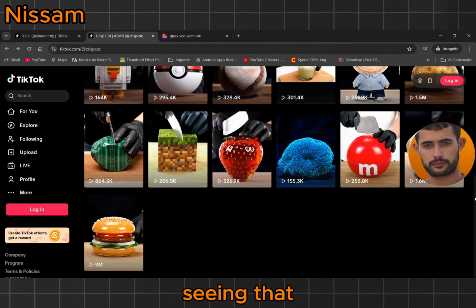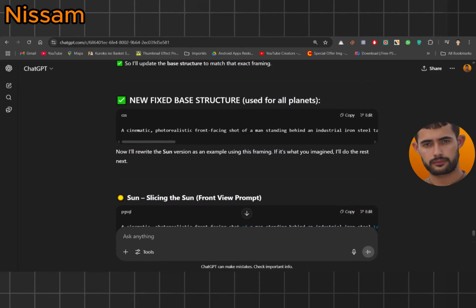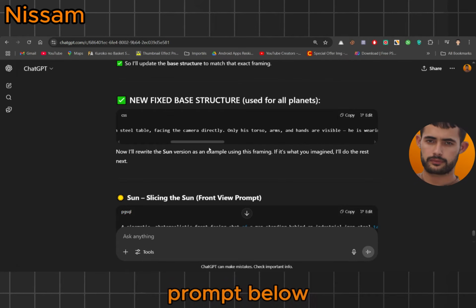So after seeing that, I thought, I need to try this too. I jumped into ChatGPT and together we created the perfect prompt for each planet, from Mercury to Neptune and of course the Sun. If you want the prompts, just comment prompt below and I'll share them with you.